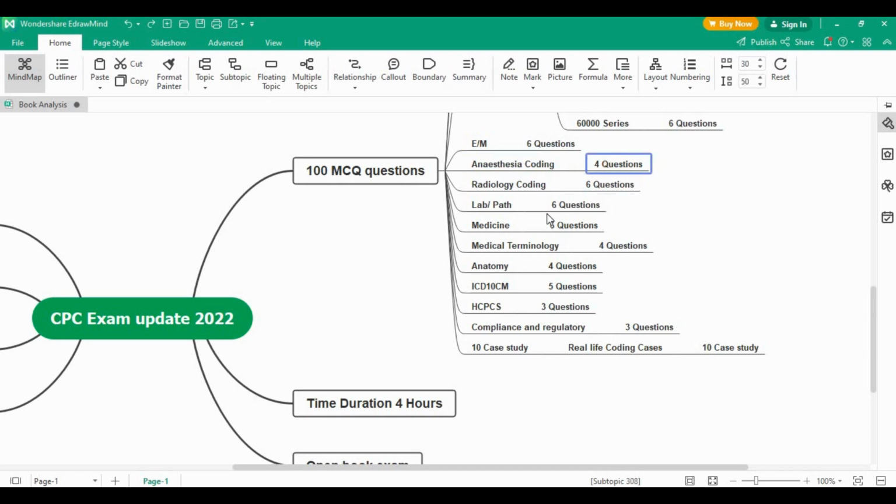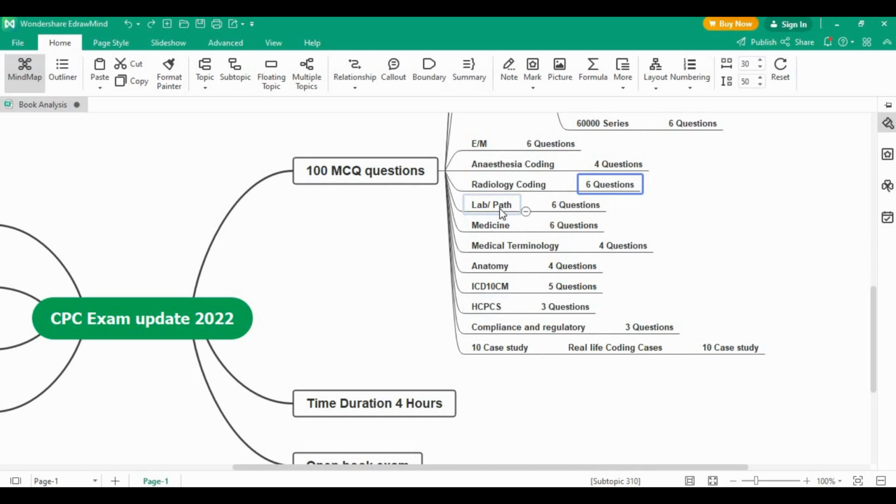The next section after anesthesia coding will be the radiologic coding, and the total questions for this particular section is 6 questions for 6 marks. So again there is a reduction in the radiology plus anesthesiology total questions count in order to condense the exam in the 100 MCQ pattern.